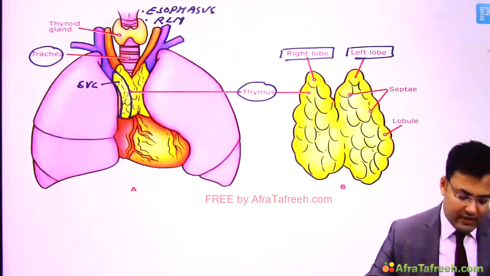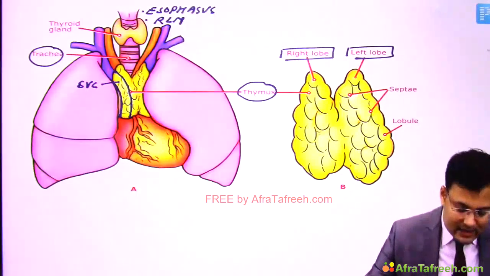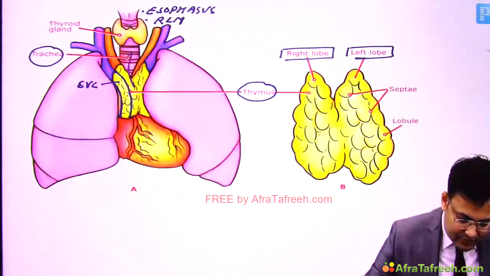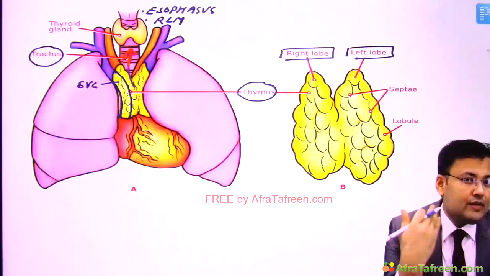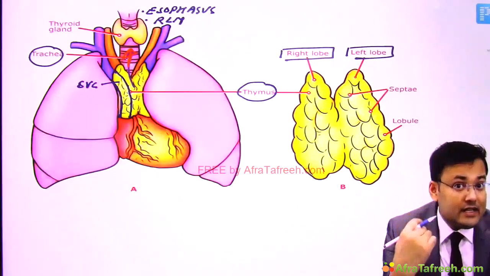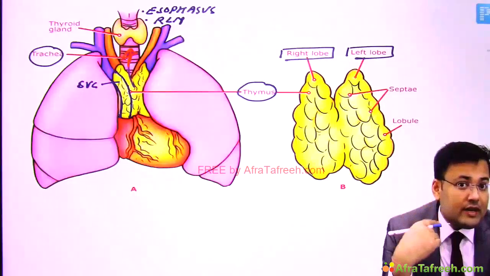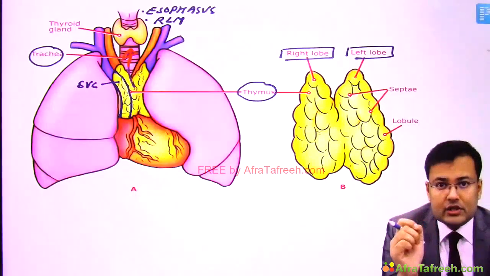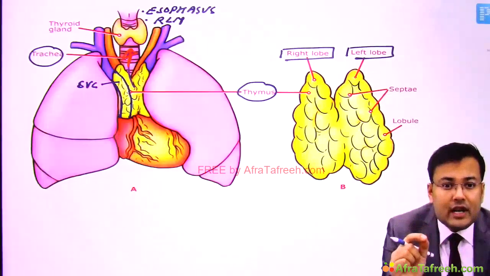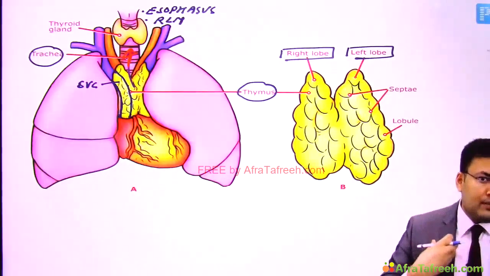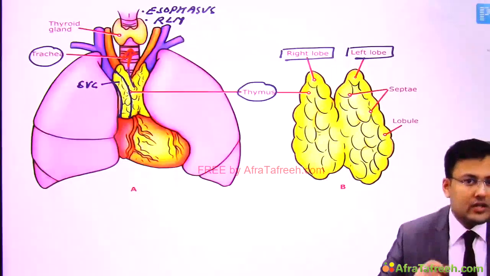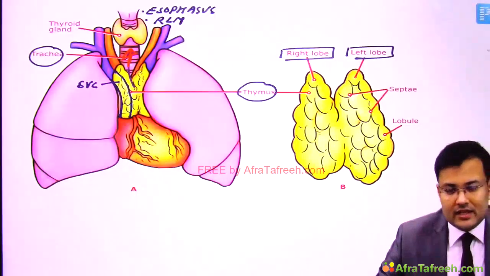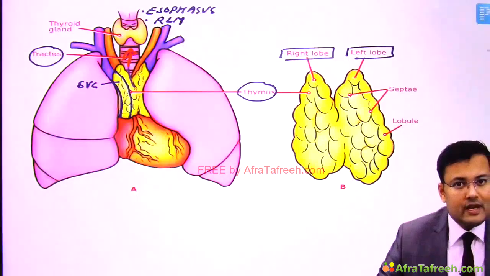Now imagine whenever the tumor is large enough, and this large enough tumor starts compressing what? Trachea. So when there is compression of trachea, these patients will be having dyspnea. When there is compression of esophagus, these patients will be having dysphagia. And if there is involvement of recurrent laryngeal nerve, there is hoarseness of voice, also known as dysphonia. And if it compresses the superior vena cava, there is superior vena cava obstruction leading to SVC syndrome, also known as superior vena cava syndrome.